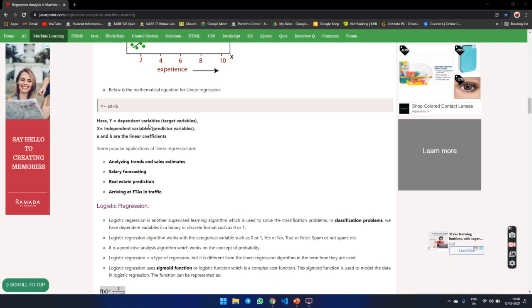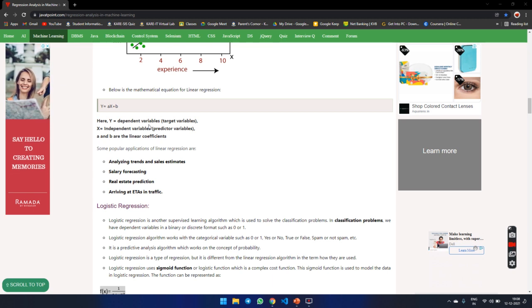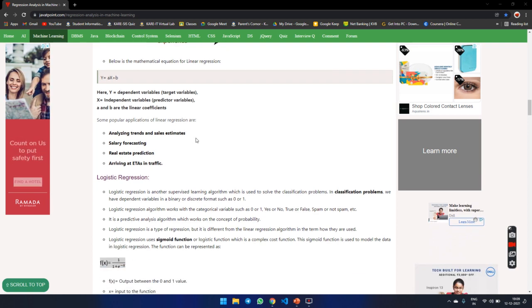Some popular applications of linear regression we are discussing: first, analyzing trends and sales estimates, salary forecasting, real estate prediction, arriving at ETAs in traffic. That's all about linear regression.